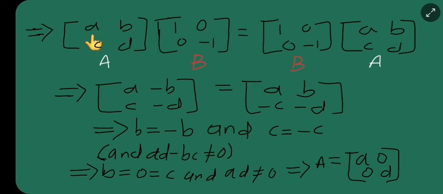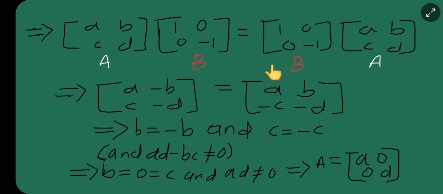A into 1 is a, and then the other term will be 0, so I will get a. Next, a into 0 and b into this, so I will get minus b over here. Next is c into this and d into this, so I will get positive c. And next is c into 0, and d into minus 1, so I will get minus d.